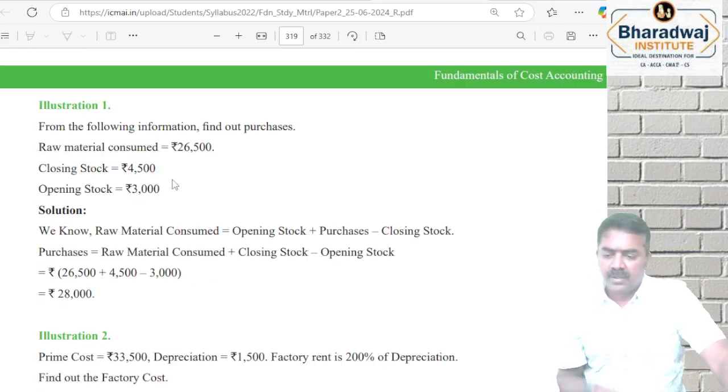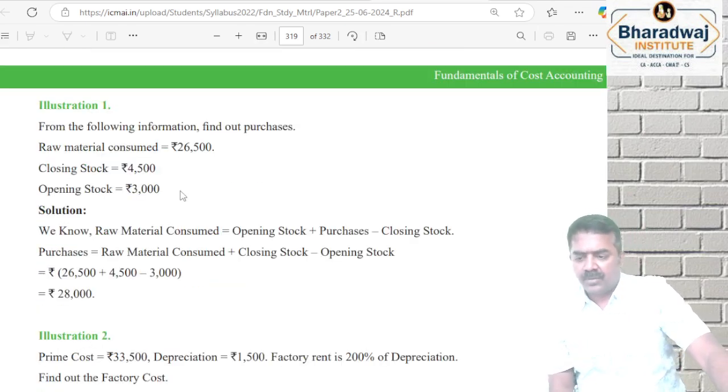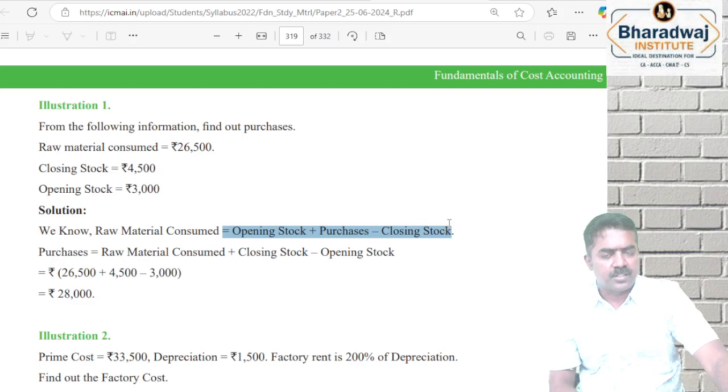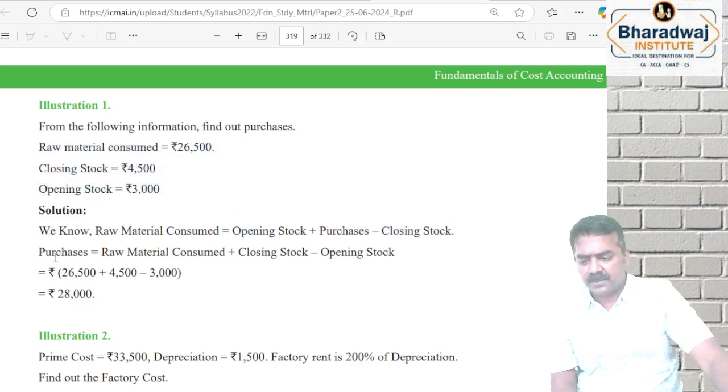Okay. Examination, what kind of question can be tested? Go through this illustration 1. Find out purchases. Raw material consumed, opening stock and closing stock are given. We know raw material consumed is opening stock plus purchases minus closing stock. Substitute in the formula and you will get purchases.